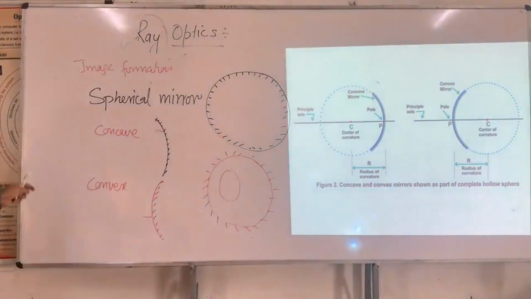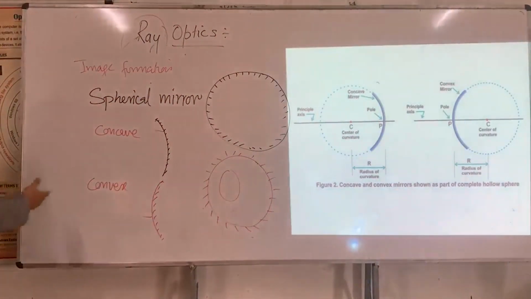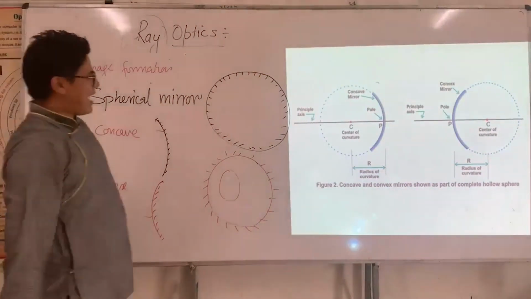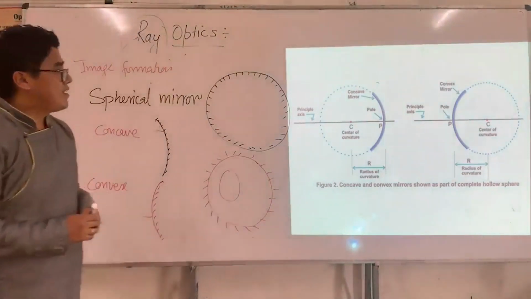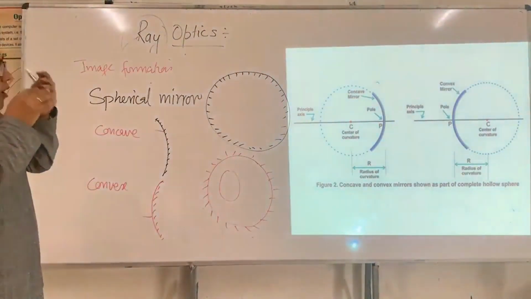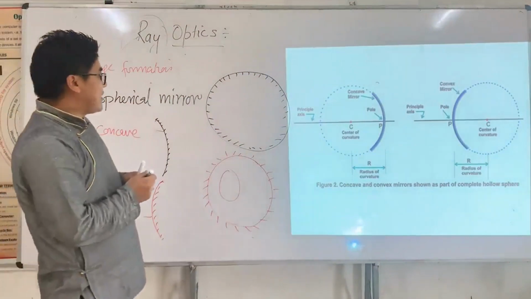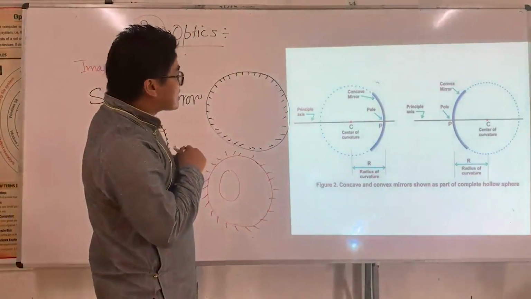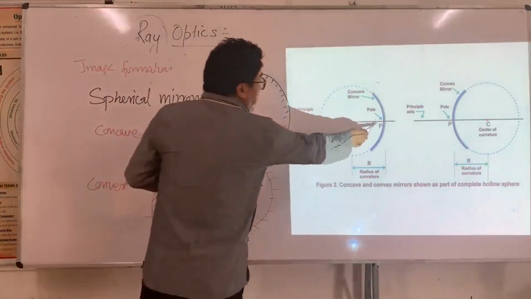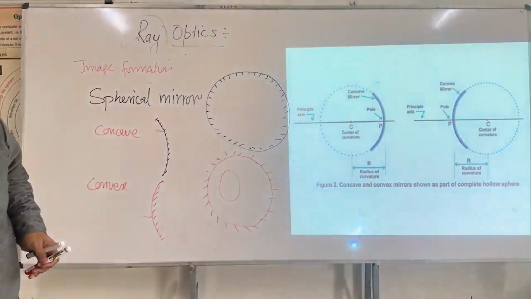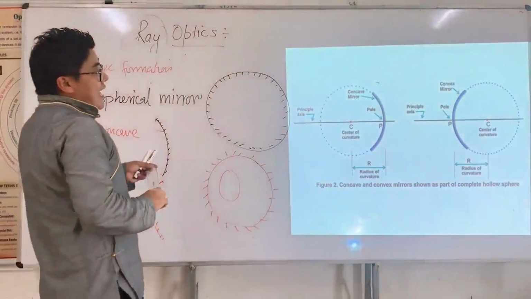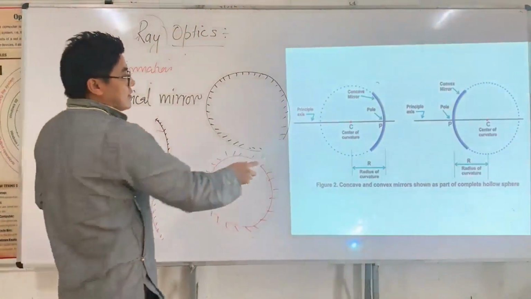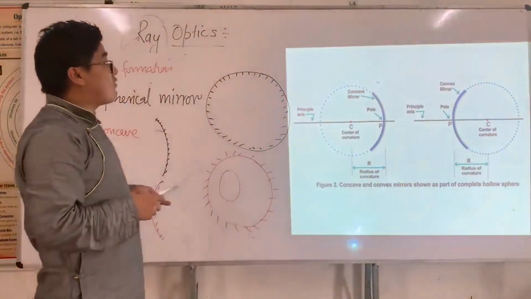That we have studied in geometry. This is called a concave mirror. This is called a convex mirror. So I will give you some basic fundamental points regarding spherical mirrors. In case of a spherical mirror, we have something called the pole of the mirror. The pole is the one which we define as the center of the mirror, the geometrical center of the mirror.